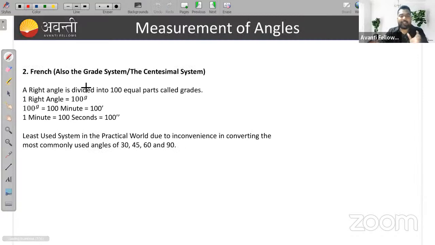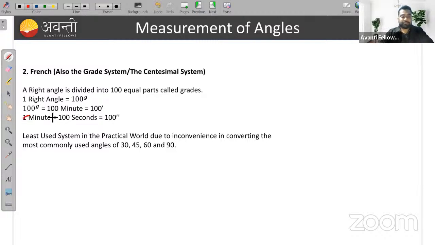Okay, second thing is French system. What is this? One right angle is divided into 100 grades, and 100 grades further divided into 100 minutes, and 1 minute further divided into 100 seconds also. Okay, 1 grade further divided into 100 minutes, right? Okay, this is one idea.